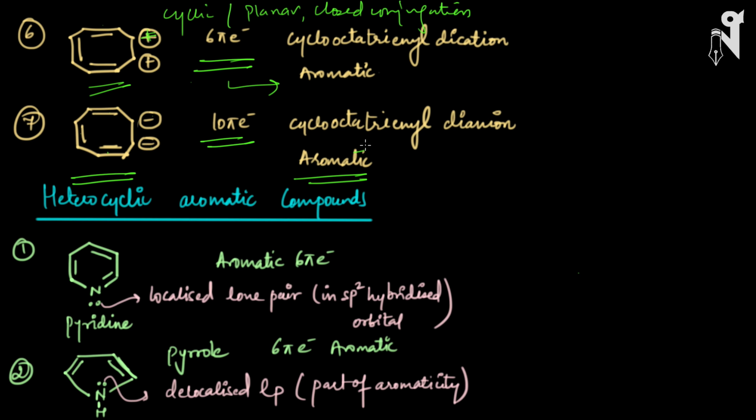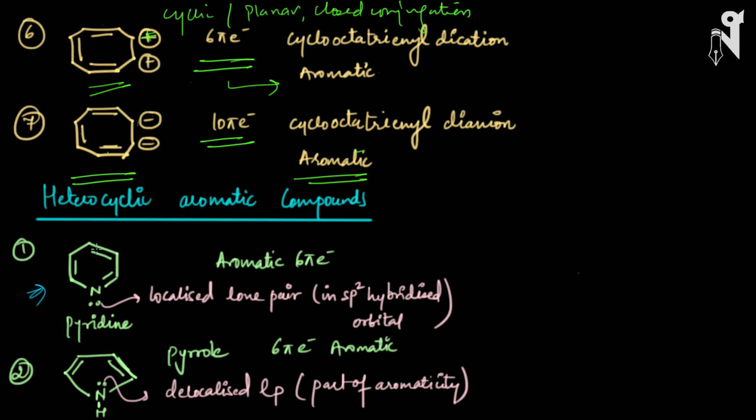Now we can have aromatic compounds which are heterocyclic also. We have seen compounds which are all made up of carbon till now. We have not seen a compound where any other element apart from carbon is present. So here we will list down some examples where the molecules have atoms apart from carbon also, and how those compounds are aromatic. So look at the first compound here.